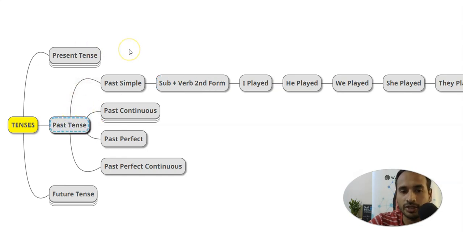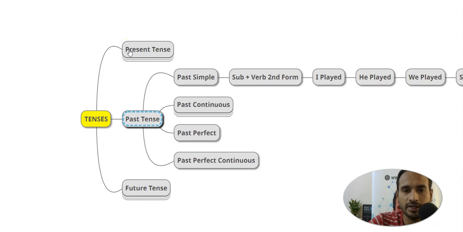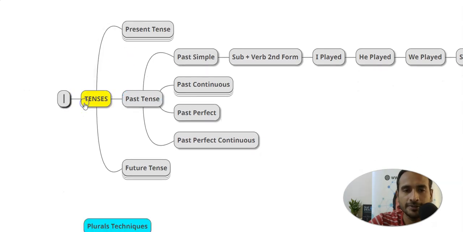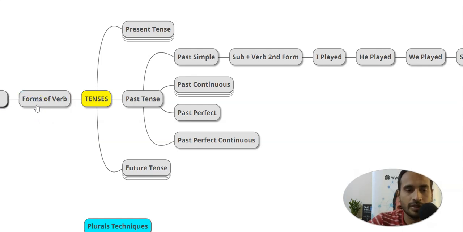Okay, so the three forms that are there, right? In the three forms, what happens generally? Okay, forms of verb. So what does it denote? What does it mean? For example, here it comes.